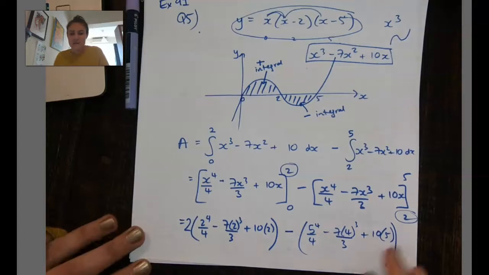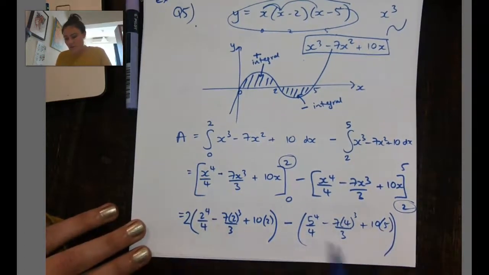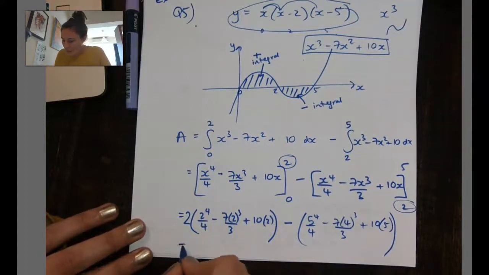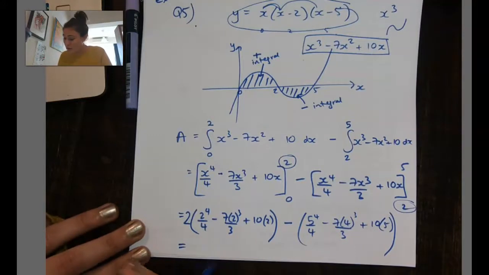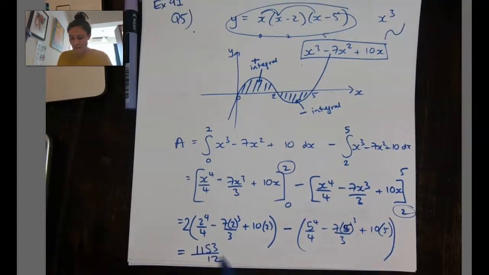So if that's confused you, you can just go and put in the whole thing. But if that makes sense to you, it's a little way that you can save time. I'll probably just pop that into my calculator actually, rather than do that in my head, and out will pop the answer for the total area. Ta-da! I just do it on my calculator and I get 1153 over 12, which I hope is correct.